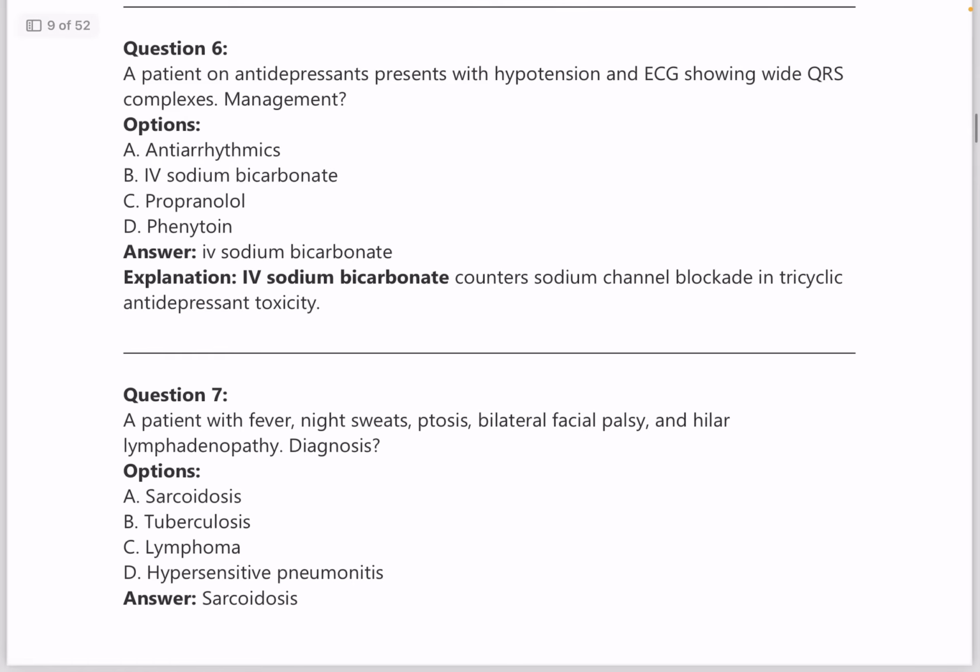Next question, patient on antidepressants presents with hypotension and ECG shows wide QRS complexes. Management is, so answer is IV sodium bicarbonate, because IV sodium bicarbonate counters the sodium channel blockade in tricyclic antidepressant toxicity. Here, since the patient is on antidepressants, most likely it would be tricyclic antidepressant, because that is the one leading to wide QRS complexes with hypotension.